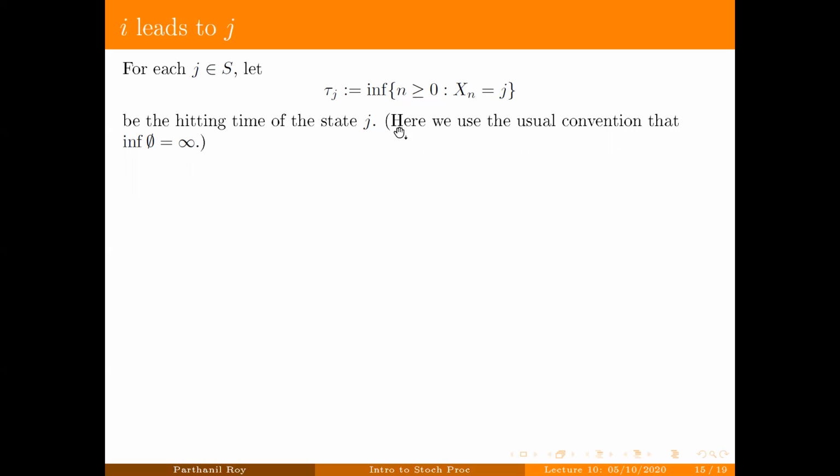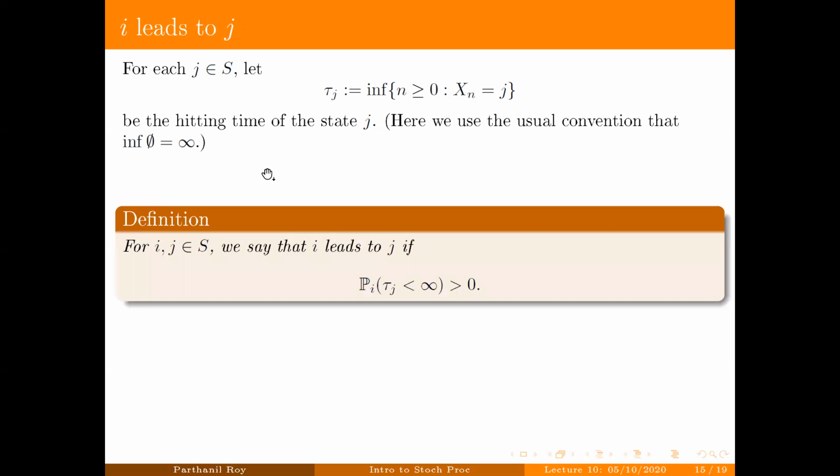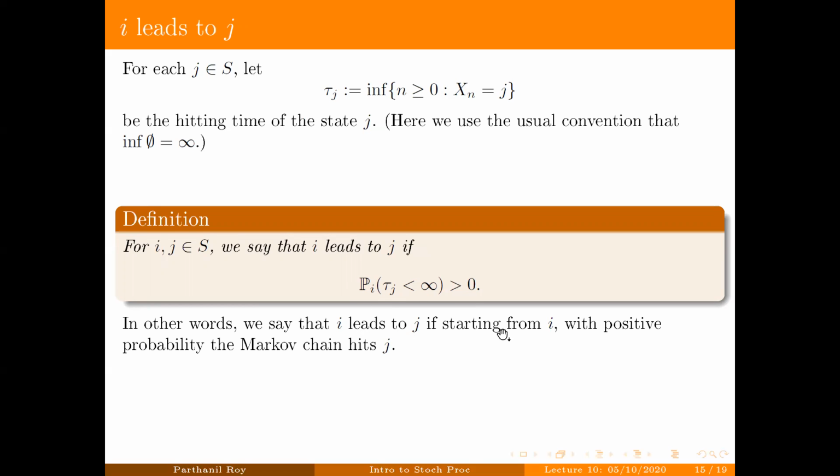And again, here also we're using the convention that if j is never hit at all, we define this as infinity. So we defined i leads to j whenever this happens: starting from i, with positive probability the Markov chain hits j. If that happens, we will say i leads to j.